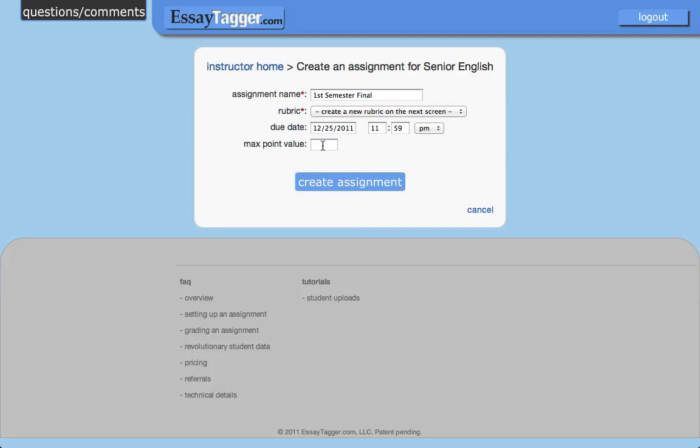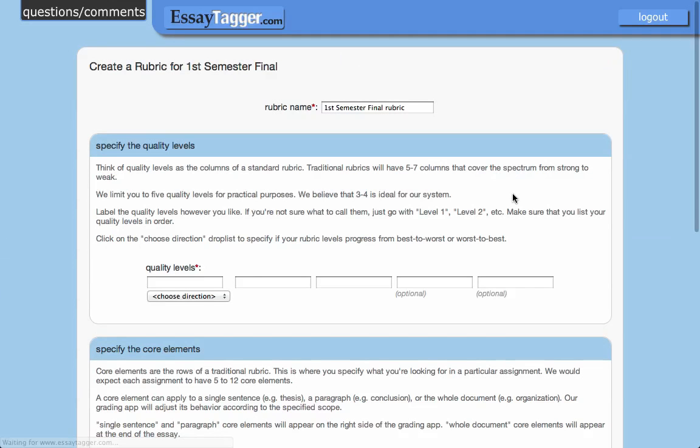And max point value, if we specify a point value, the grading app will ask you to enter a score for each student as you finish grading each essay. If you leave this blank, it won't ask you for the score. But sure, let's say this is worth 100 points. So we create the assignment, and now we need to create the rubric. You can give the rubric a name. By default, it inserts a name based on the name of this assignment.